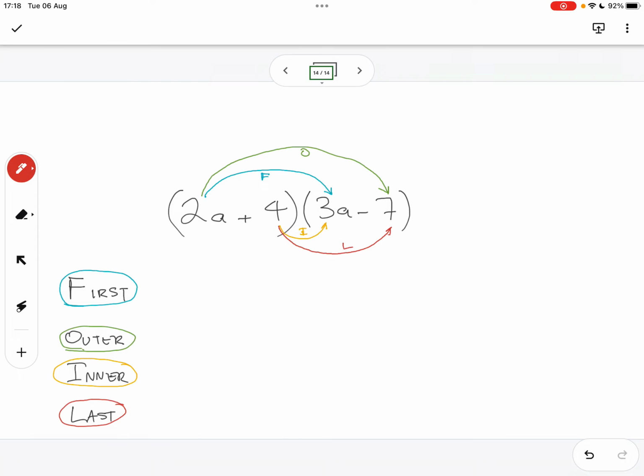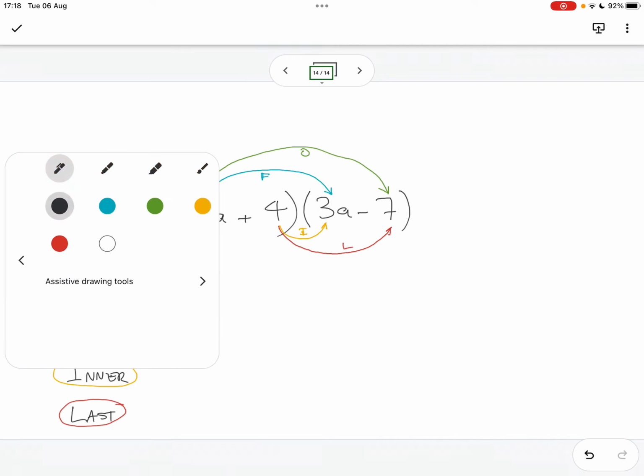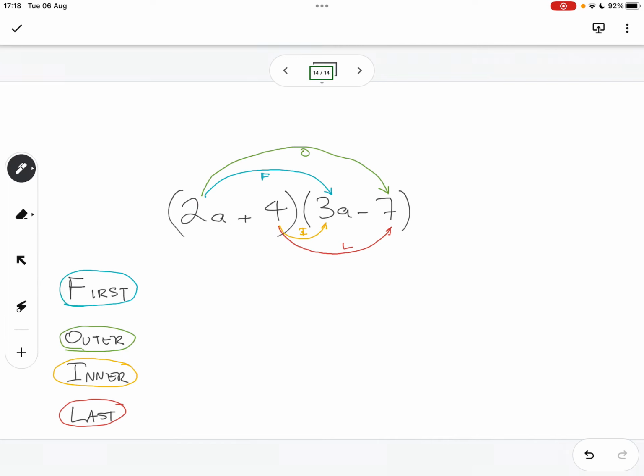So this way, you follow this procedure. You start with this 2a, you multiply it by the 3a. And how do we do it? So we'll have 2a times 3a, and that equals 6a squared.